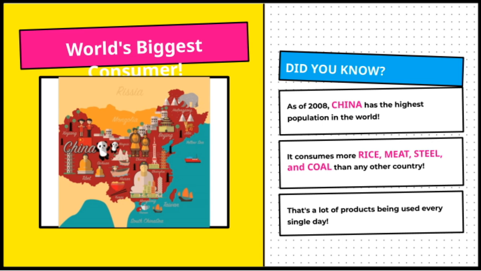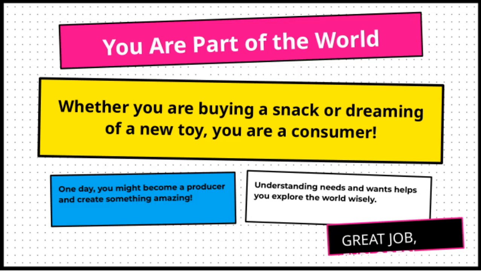And what's fascinating is that China consumes more rice, meat, steel, and coal than any other country in the world. This highlights just how large and resource-intensive their economy is. As of 2008, China also has the highest population in the world, which really emphasizes the scale of their consumption and production. Did you know? China is actually the world's biggest consumer. This makes it a key player in global markets and resource usage. Understanding this helps us see how interconnected our world is, and why China's role is so crucial in discussions about sustainability and economic growth.